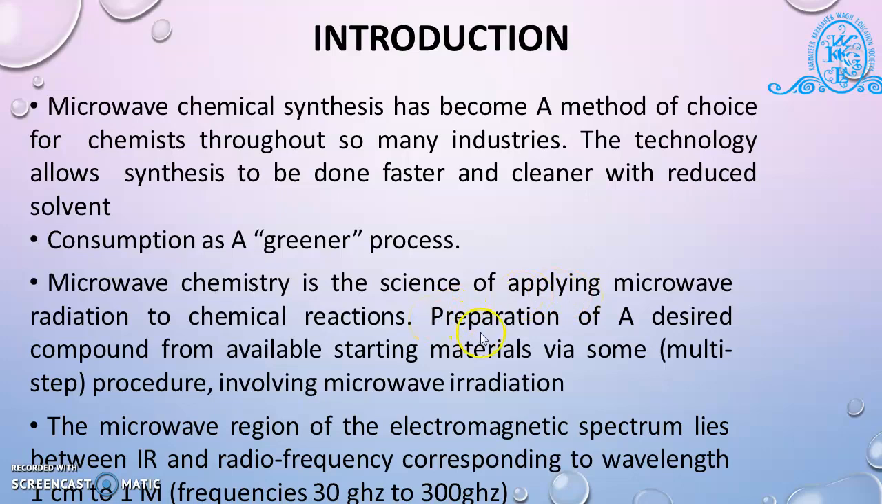So there is the preparation of a desired compound from available starting materials via some procedure which involves microwave irradiation. Here we understand the definition of microwave chemistry, which is the science of applying microwave radiation to chemical reactions. Next, the microwave region of the electromagnetic spectrum lies between infrared and radio frequency, corresponding to wavelength from 1 cm to 1 meter, that is, frequency from 30 GHz to 300 GHz.